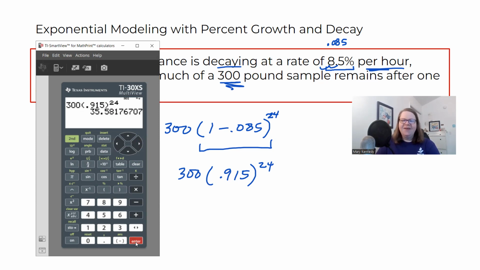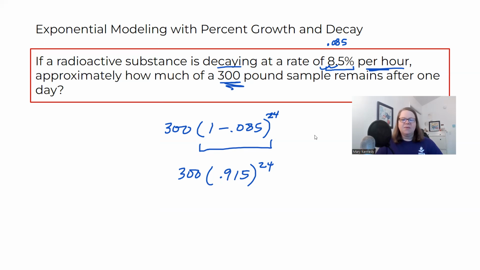It's 35.58, and so on. Let me slide this back out of the way. I had it written on here and I don't see it now, so I've deleted it somehow. Imagine that. We're going to round to the nearest tenth. So this would be about 35.6 because 0.58 is going to round to 0.6. Pounds.